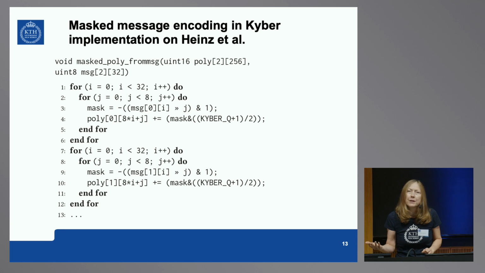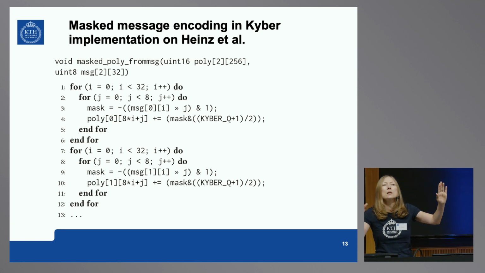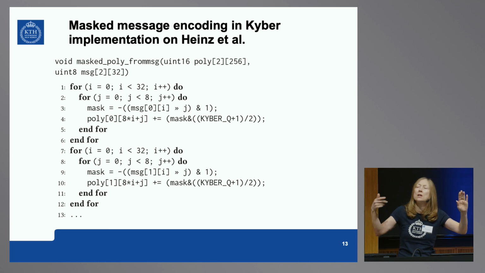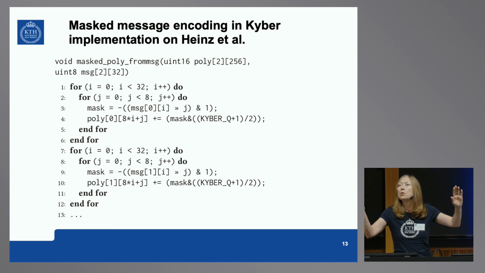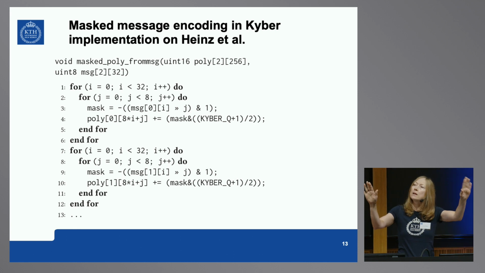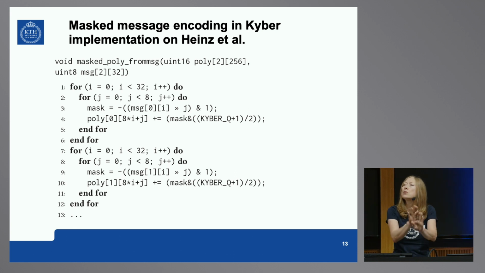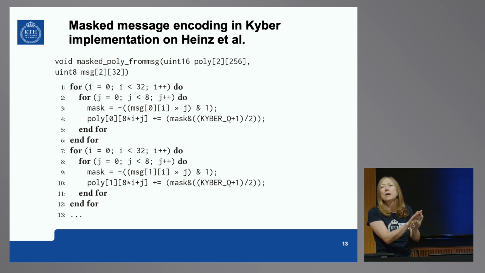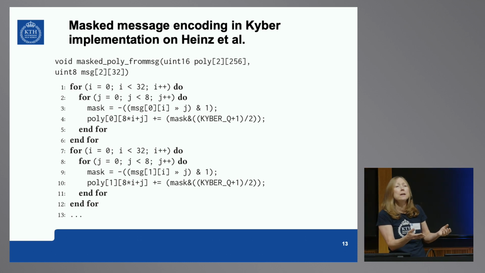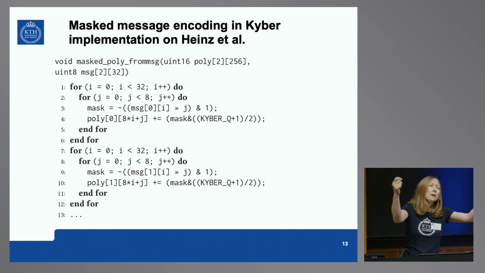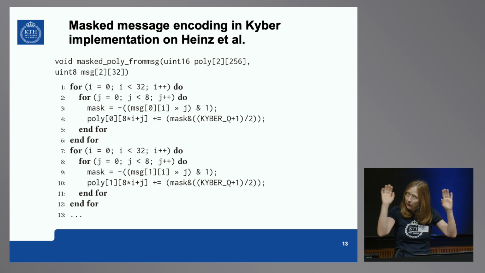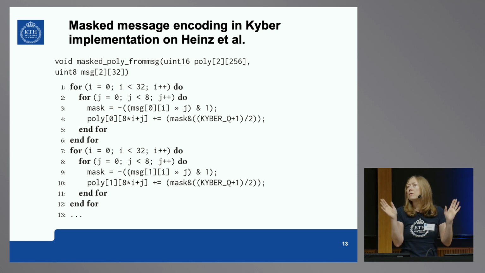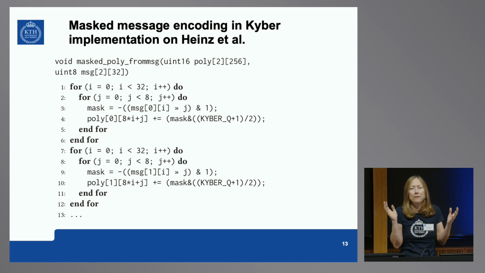However, there is deep learning, and deep learning can not only distinguish between 0 and 1, but also do simple operations. It's not even arithmetic, it's Boolean XOR, but it can tell you here are zeros, here are ones, and XOR them by itself. Deep learning can do simple operations. You can train it to do that. And this is what we found out. We just measure a power trace, give it to the model, it finds 0s and 1s because it's easy to distinguish, and XORs them together. That's it. You don't even have to do anything, in fact.